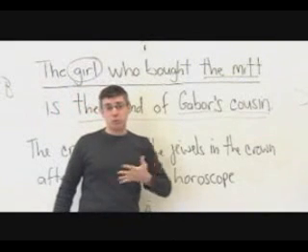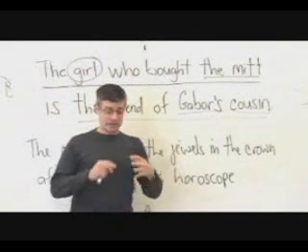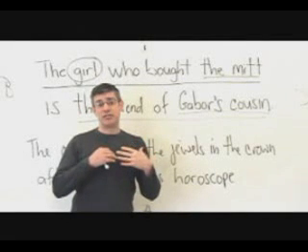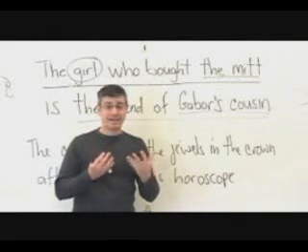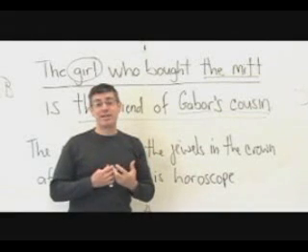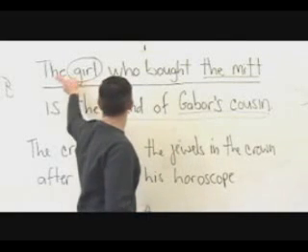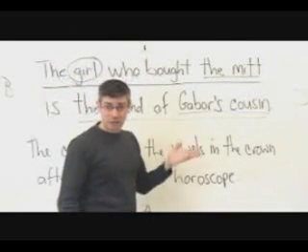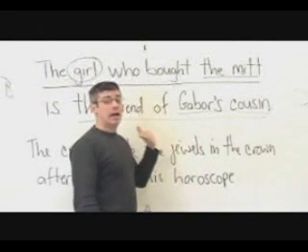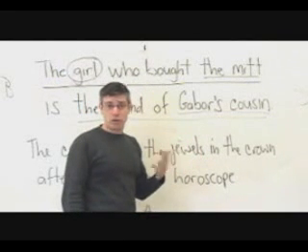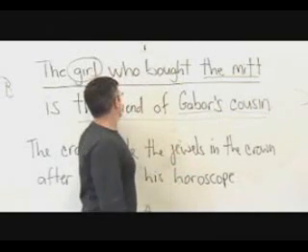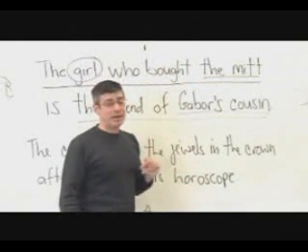And one way to define a noun phrase is that it consists of a head noun, and everything that modifies that head. So the is an adjective, the definite article, and it modifies girl. Which girl? The girl. Which girl? The girl who bought the mitt.